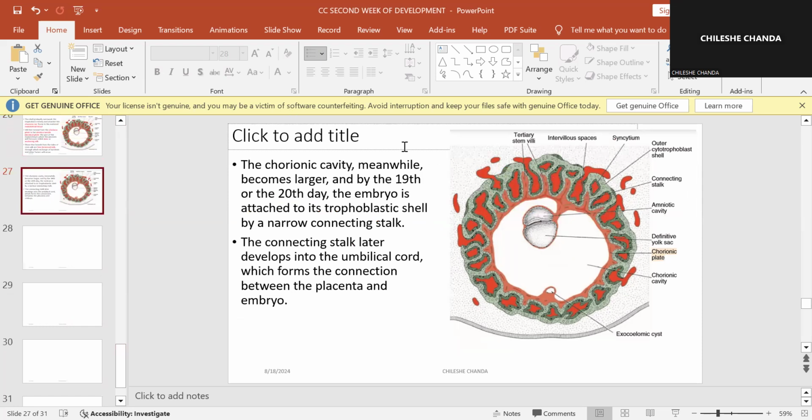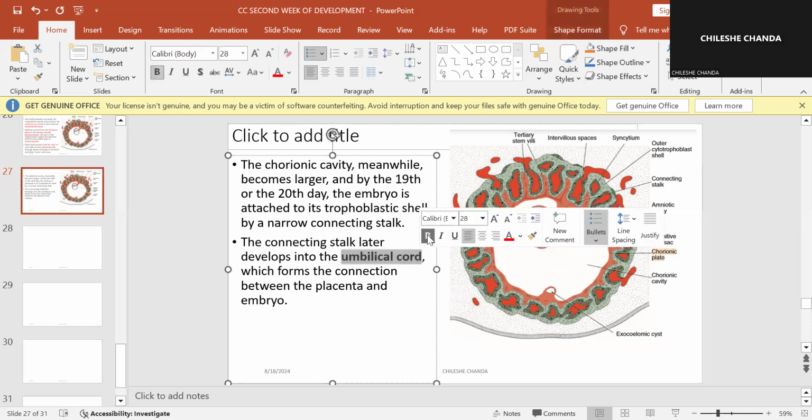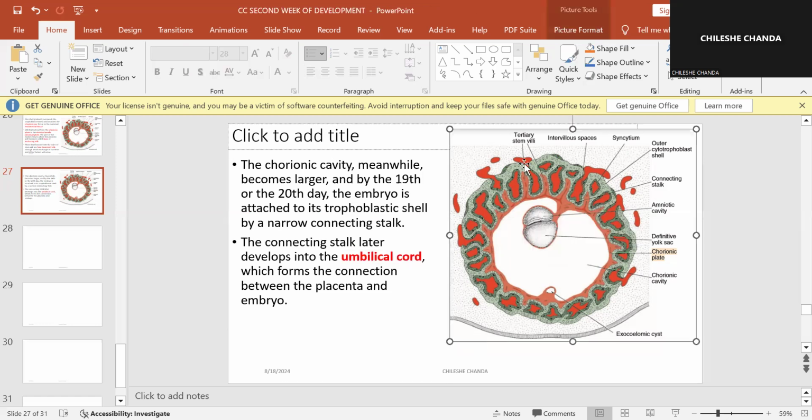The chorionic cavity meanwhile becomes larger, and by the 19th or 20th day, the embryo is attached to its trophoblastic shell by a narrow connecting stalk. The connecting stalk later develops into the umbilical cord, and this forms the connection between the placenta and the embryo.